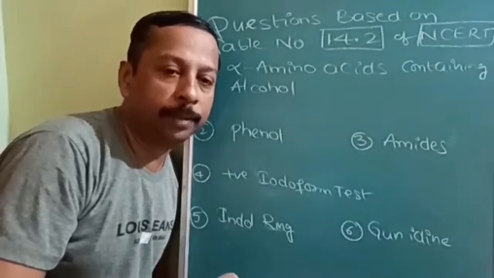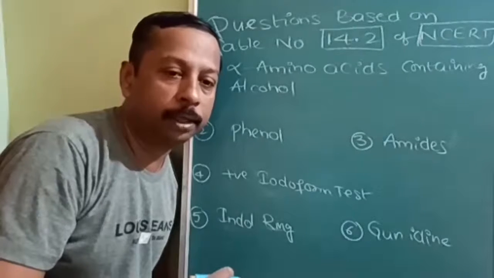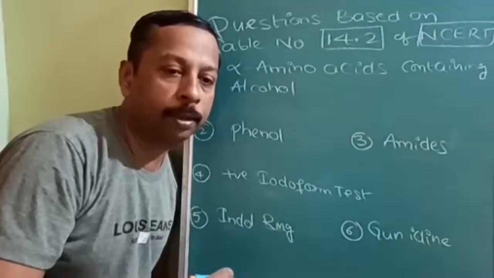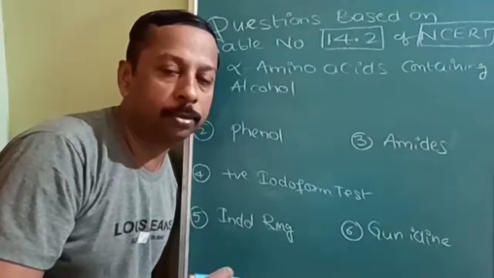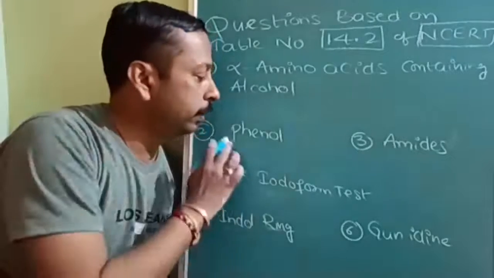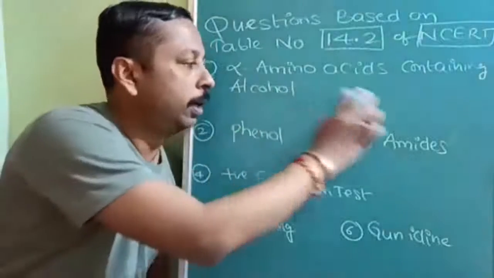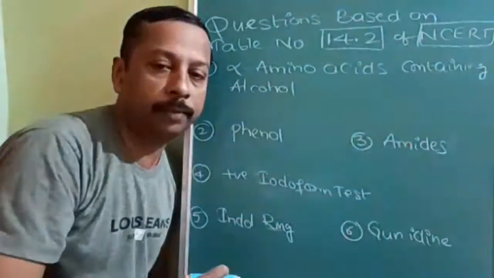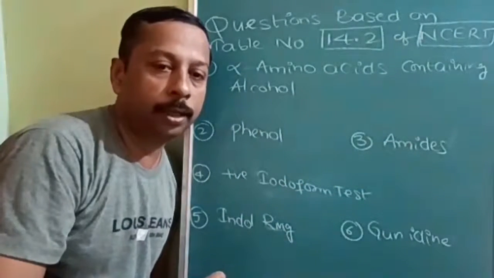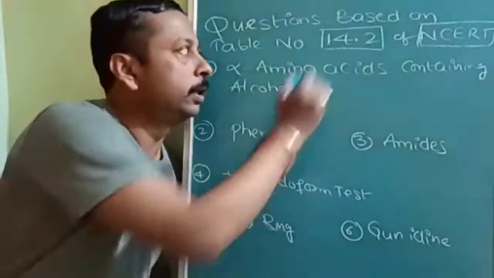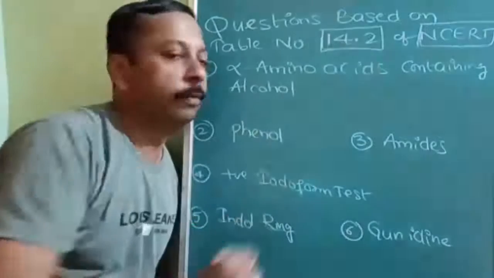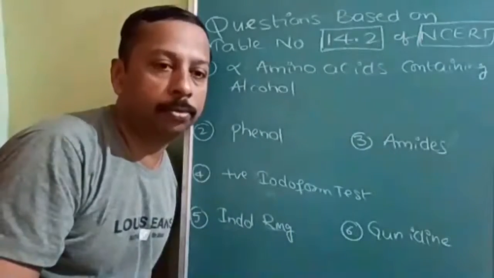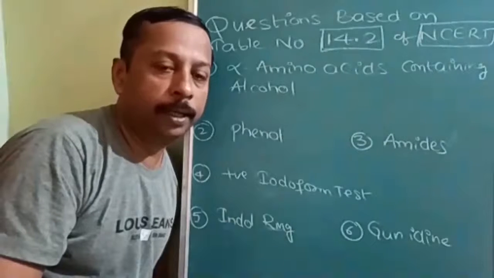Now they may ask amide, alcohol, guanidine group, indole group. So if they give this question, you should prepare in all directions. Understood? I think everybody has the NCERT with them now. If not, then at least try to prepare in this direction.